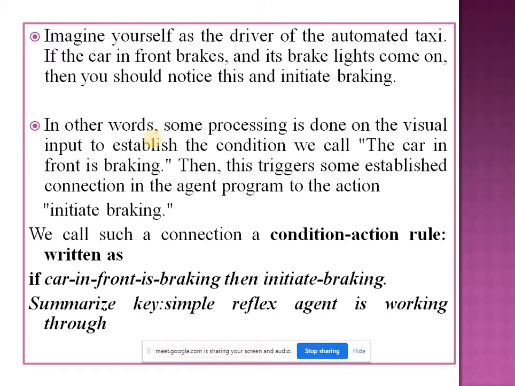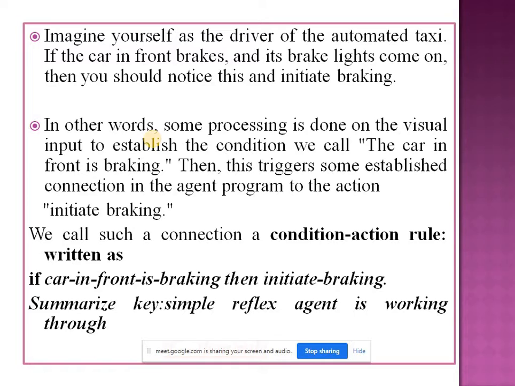Imagine yourself as a driver of an automated taxi. If the car in front brakes and its brake light comes on, then you should notice this and initiate braking. In other words, some processing is done on the visual input to establish the condition we call the car in front is braking. Then this triggers some established connection in the agent program to the action initiate braking.